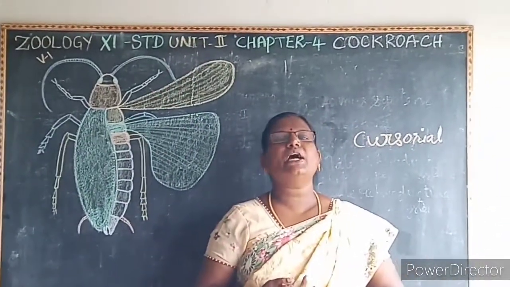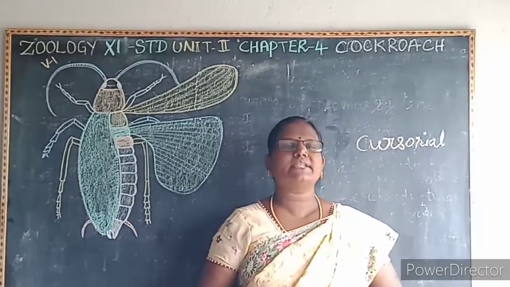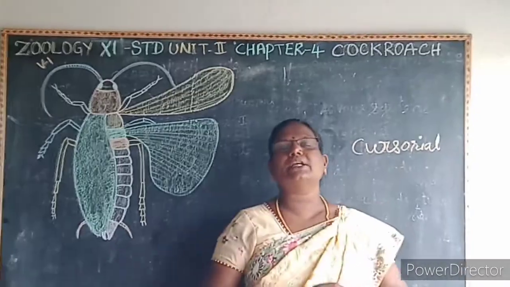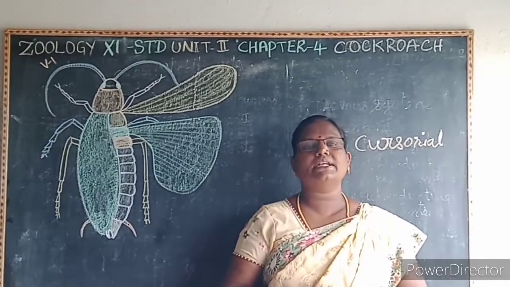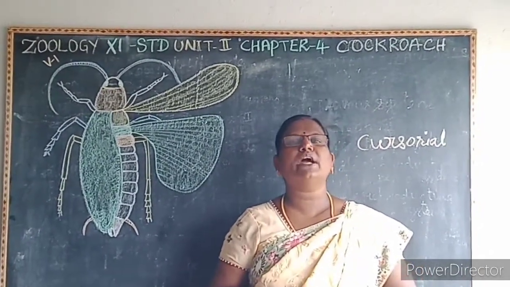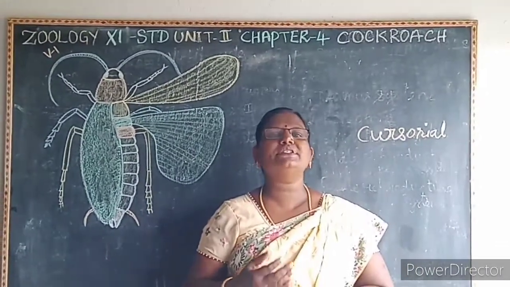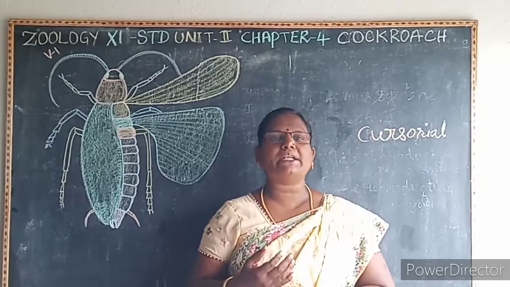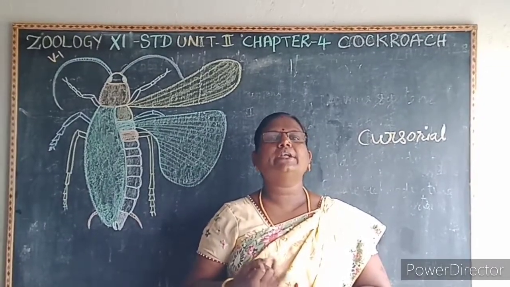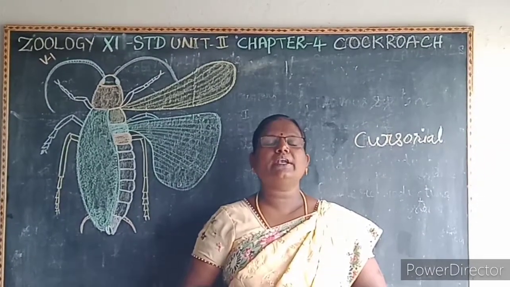Then it is oviparous. It lays the eggs. Then parental care is seen, and then it is cursorial. Cursorial means what? Fast runner. Then this cockroach is also a vector or carrier, because it carries the harmful germs which cause bacterial diseases like typhoid, cholera, tuberculosis and diarrhea. So it is called a vector.